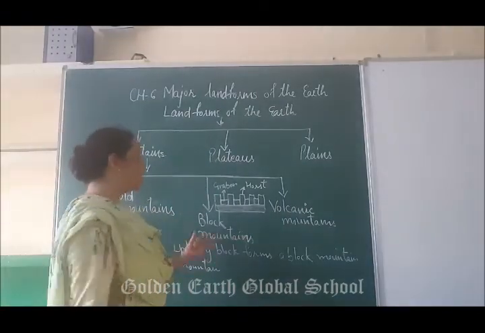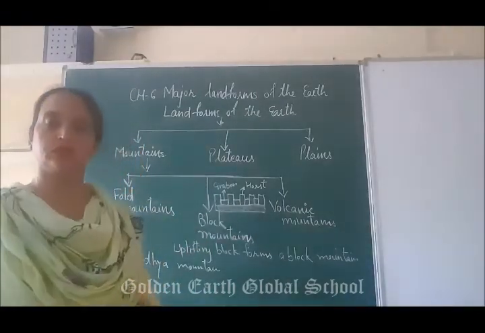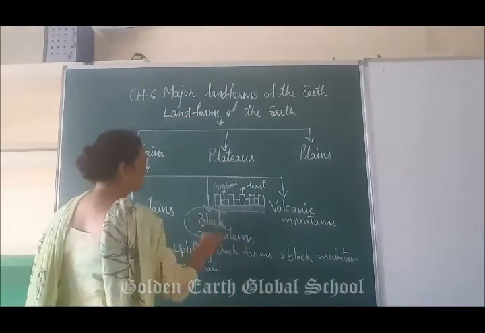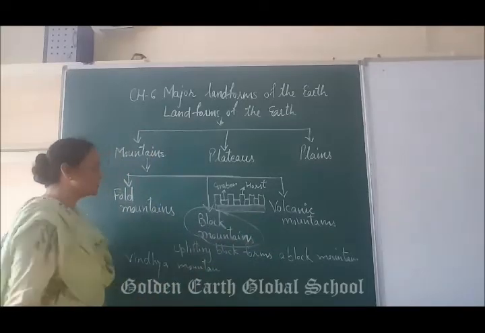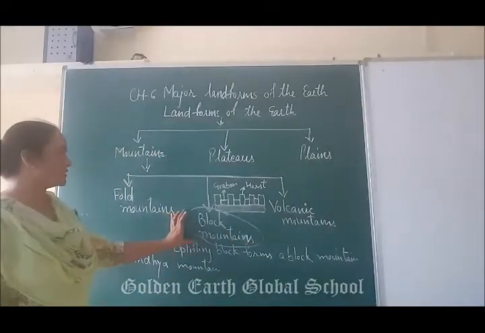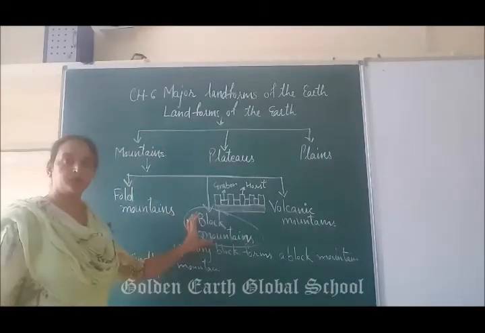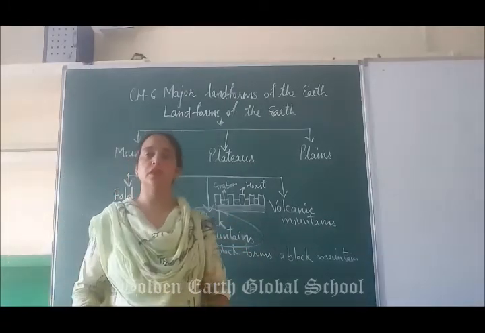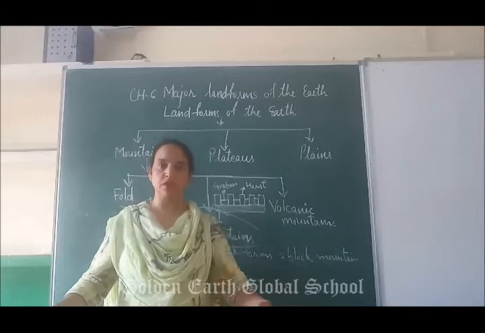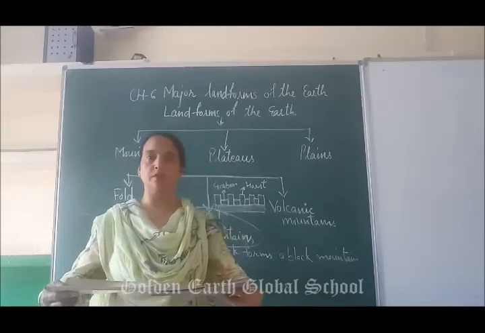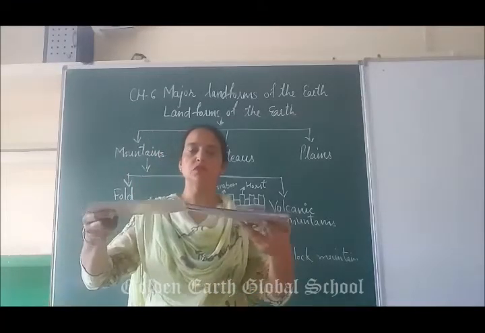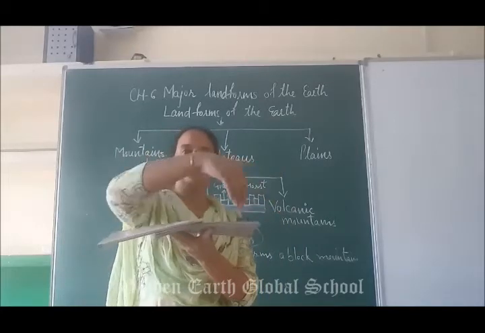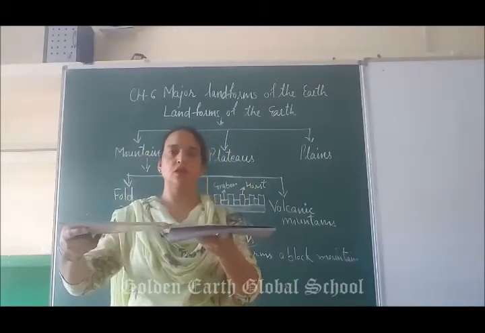Next है बेटा block mountain. जो next range of that mountains है, that is the block mountains. And जो block mountains है बेटा, that are formed by, again, force or pressure. Means when these plates को pressure ऐसे दोनों तरफ pressure पड़ता है. See this, suppose these are the plates और इस तरफ से भी pressure पड़ रहा है, इस तरफ से pressure पड़ रहा है. Then क्या होगा?